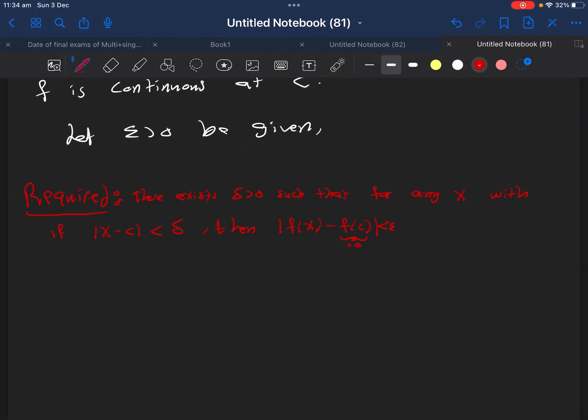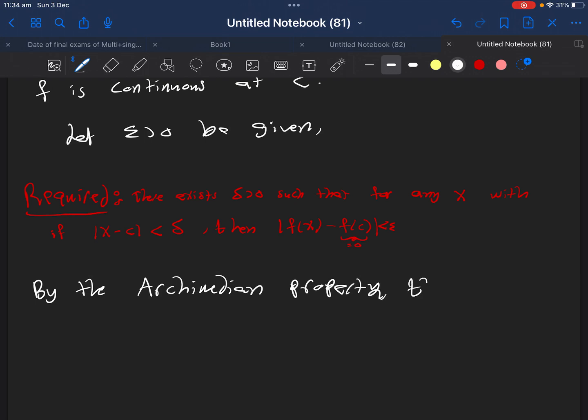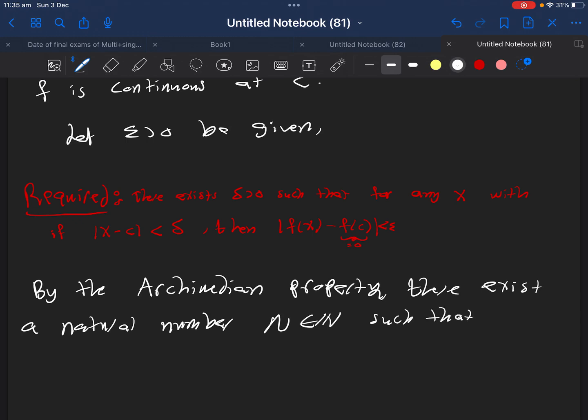We need to find delta greater than 0. The idea here is to use the Archimedean property. By the Archimedean property, there exists a natural number capital N such that 1 over N is less than epsilon.